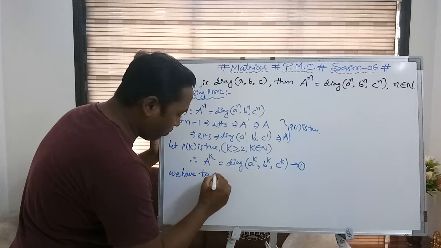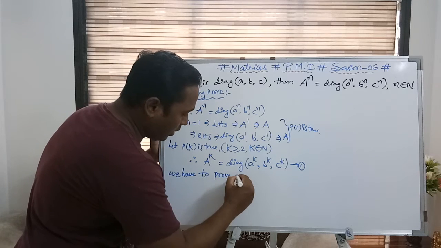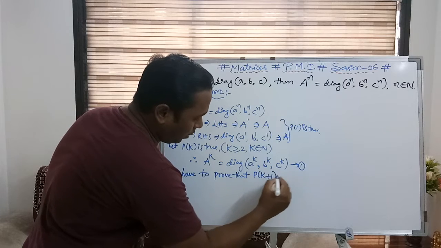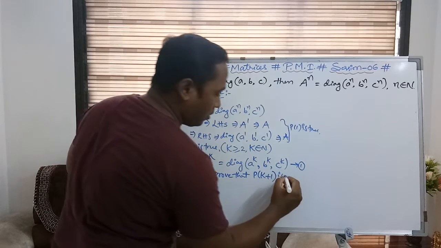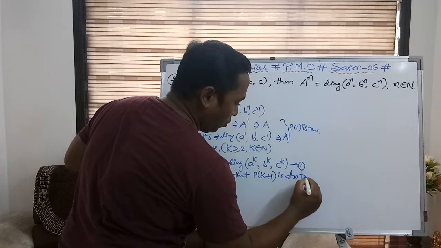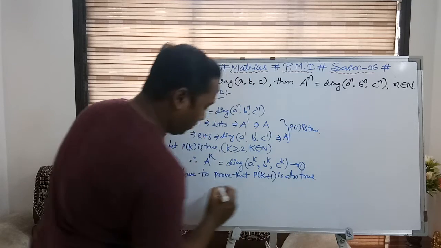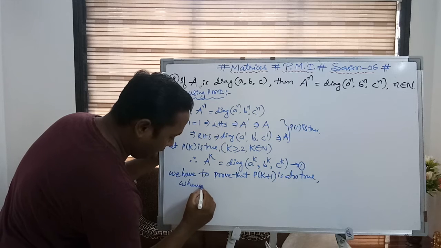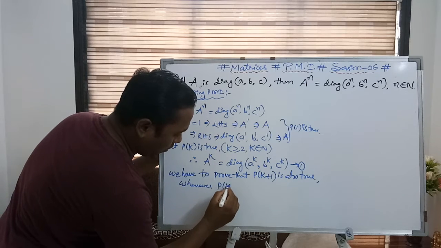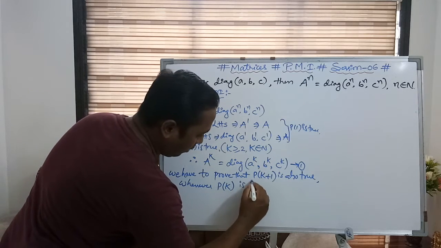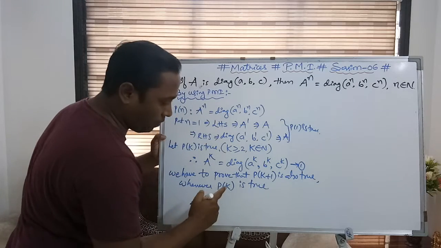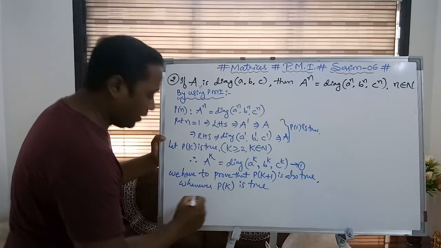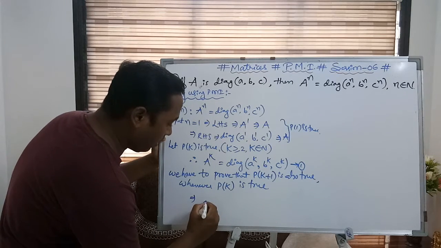We have to prove that P of k plus 1 is also true whenever P of k is true. Whenever P of k is true, P of k plus 1 will also be true. So what does it mean?